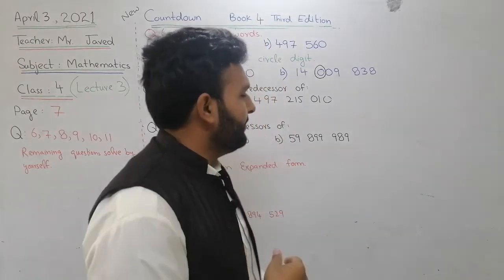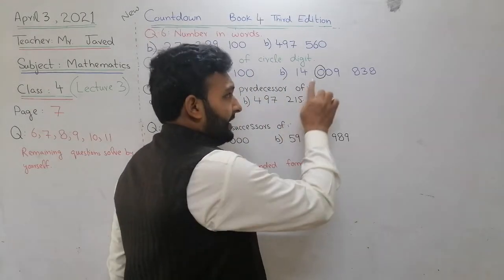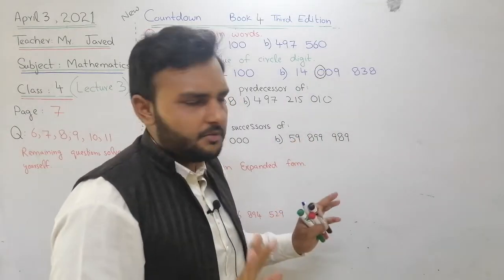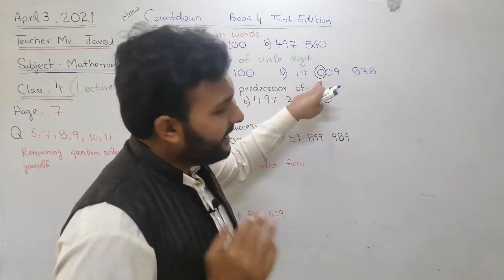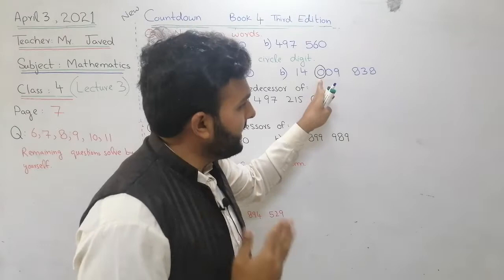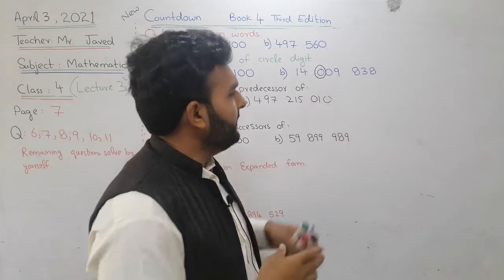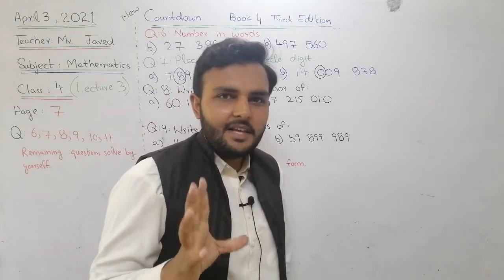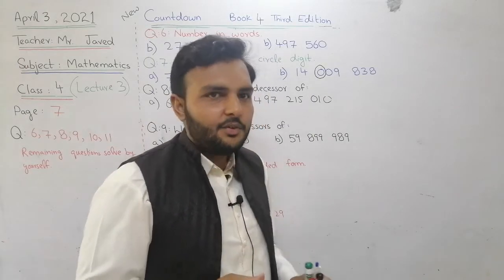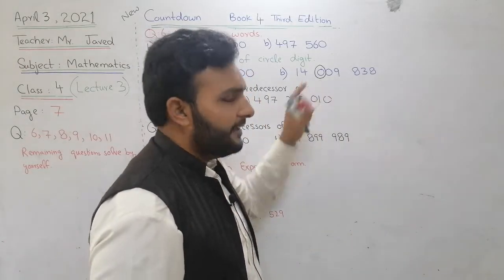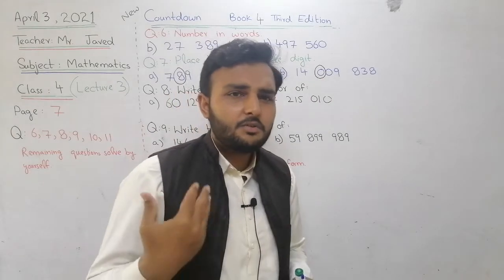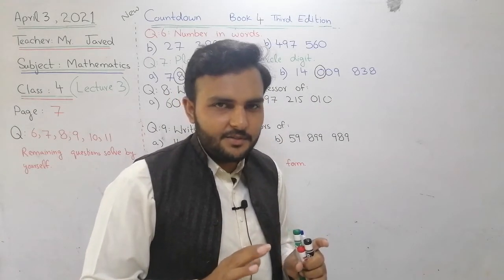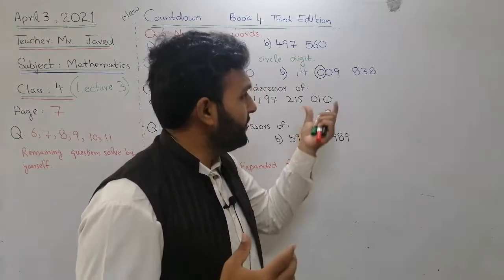Again I will explain. For this place, don't look at the digit, whatever the digit is, no issue. Look at the place of the digit. What is the place? 1, 10, 100, 1000, 10,000, 100,000. The name of the place is 100,000. So when we see the digit, here it is 0, no need to write 0, write 100,000. Is that clear, all of you? It should be clear because it's so easy.